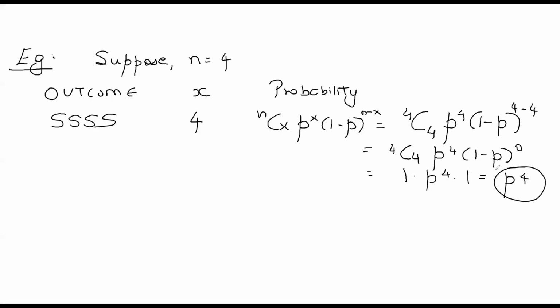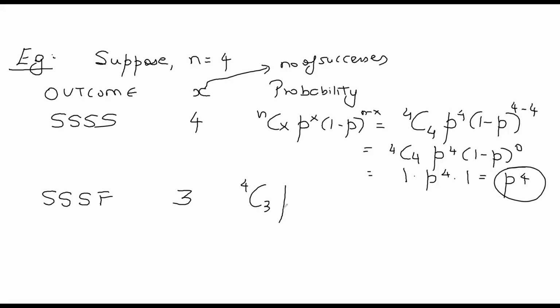If my outcome comes out to be success, success, success, failure, what is my x here? X denotes the number of successes, so my x here is 3. We have 3 successes. My probability will be nCx, that means 4C3 p to the power 3 (1 minus p) to the power 4 minus 3, which is 1.